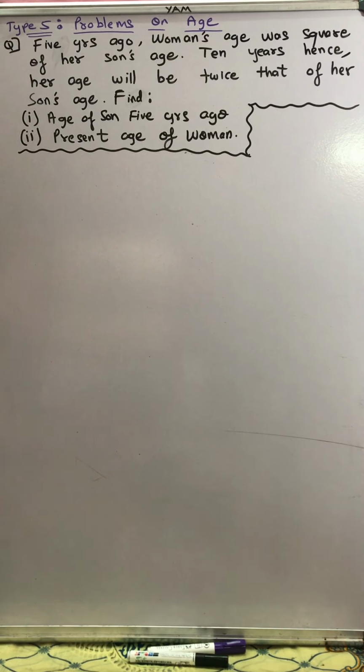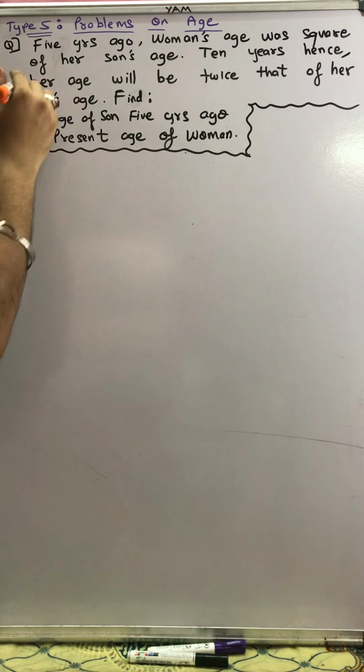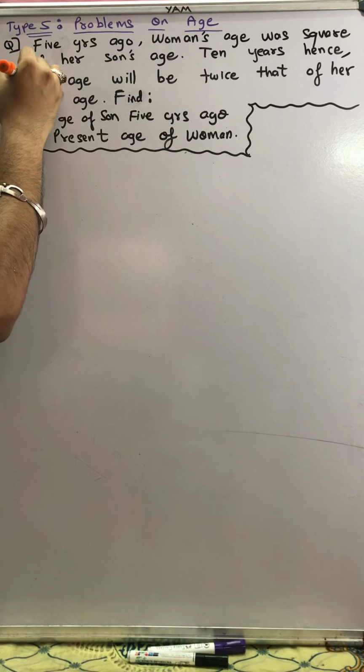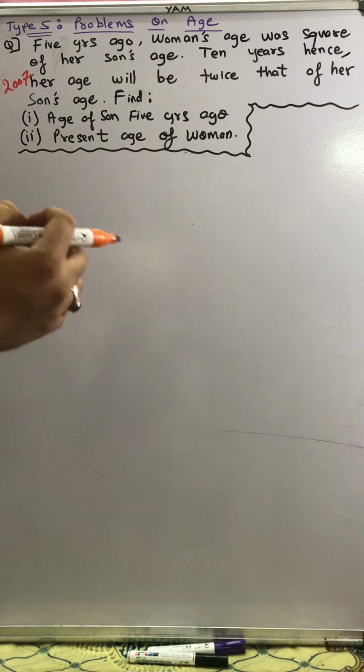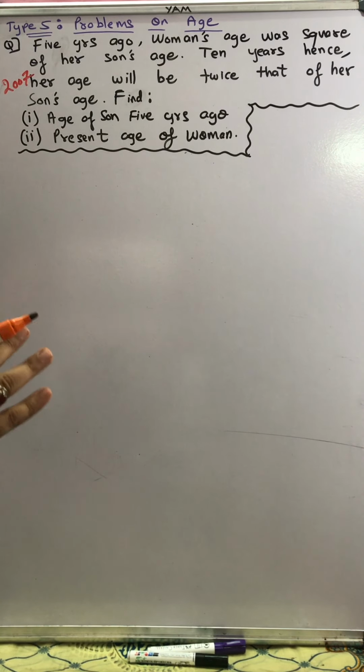Okay, let's start with this question. The question on the board, students, was asked in the year 2007. So it's a board's question asked in 2007. Let's understand each and everything, students, starting with the solution.